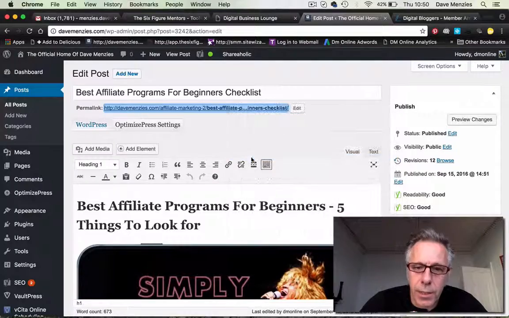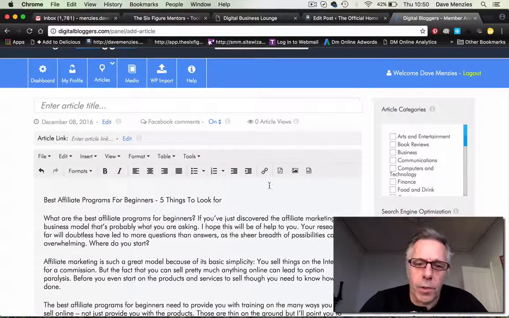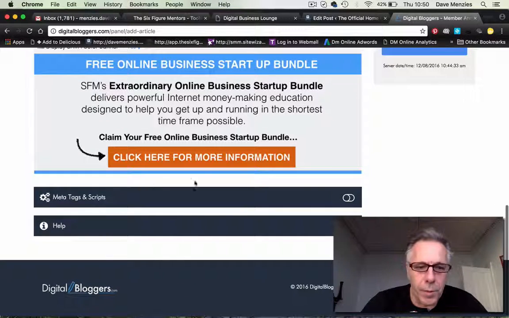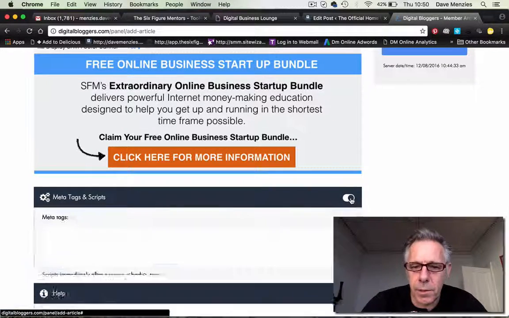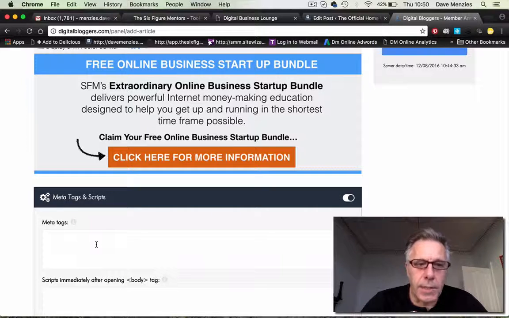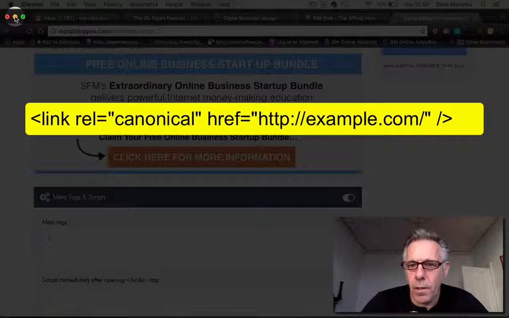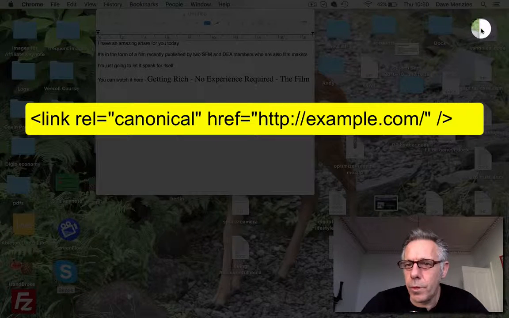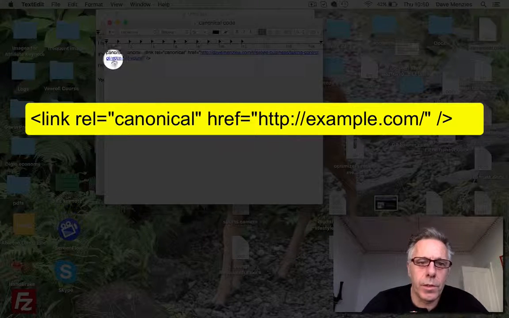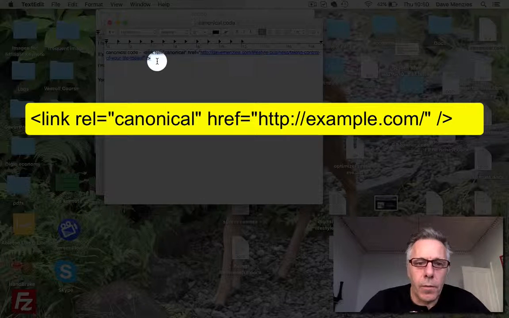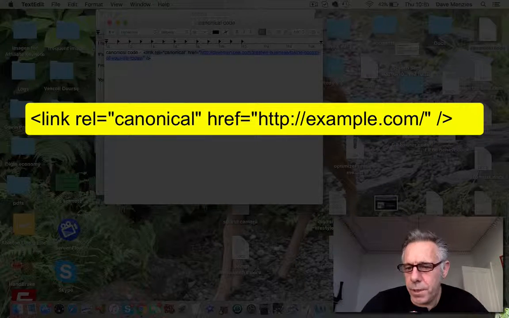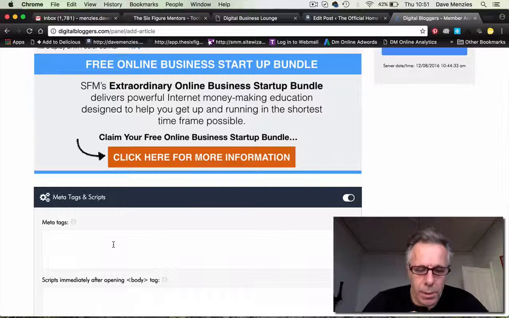Okay, so I'm going to take that URL, and on Digital Bloggers it's really simple to do this. To add the canonical tag, go to the bottom here where it says meta tags and scripts, and I'm just going to enable that. I'm going to use this little piece of code which I've got stored somewhere here, canonical code. So it's here. What you need is to grab that piece of code. I'll put that up on the video so you can see what the actual piece of code is more clearly.